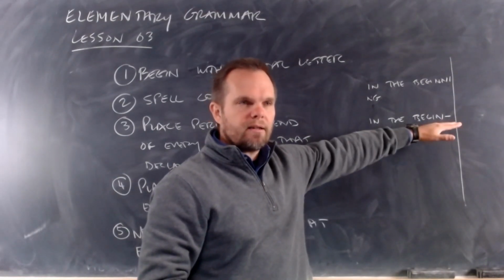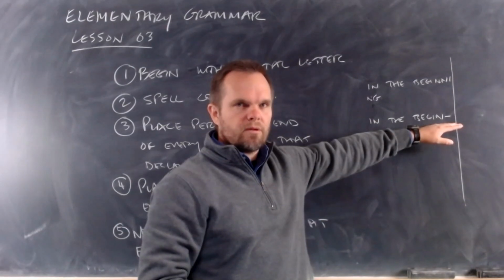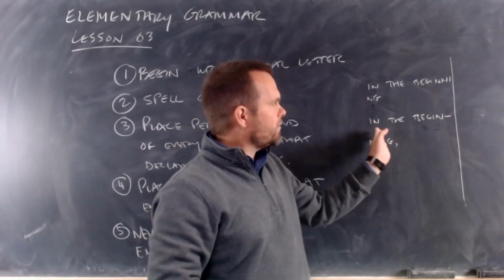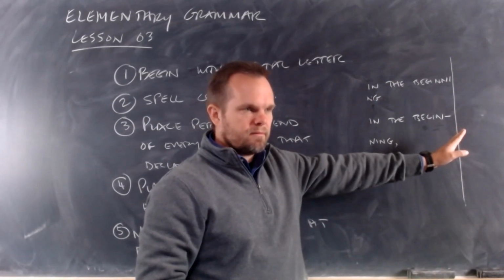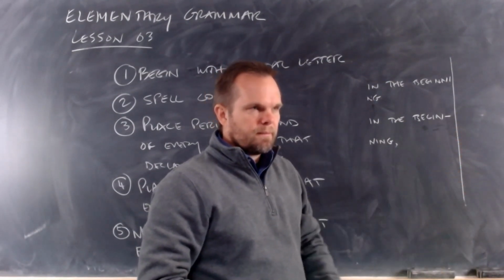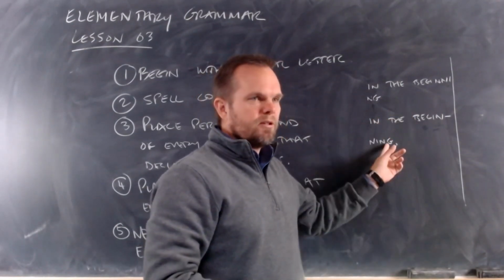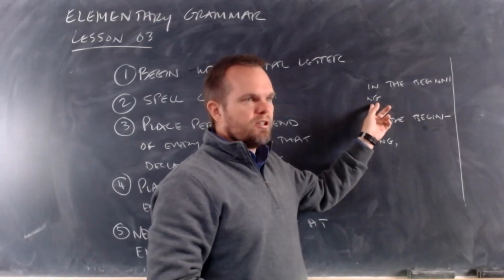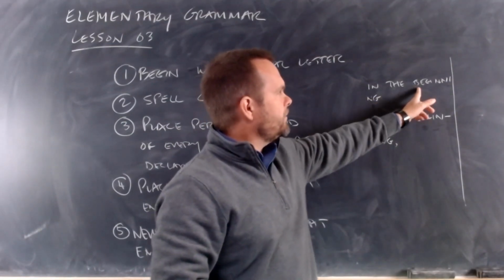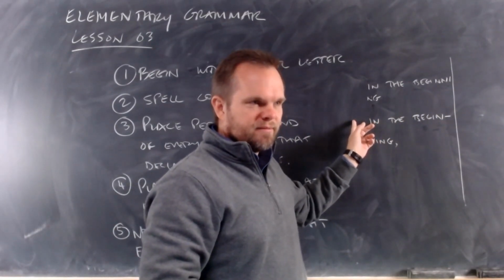Because your writing is for who? Is it for you? The reader. And so you want to write in a way that makes it easy to read. Just look at it. Which is easier to read? This one, where you drop NG down, so the person reads beginning, right?